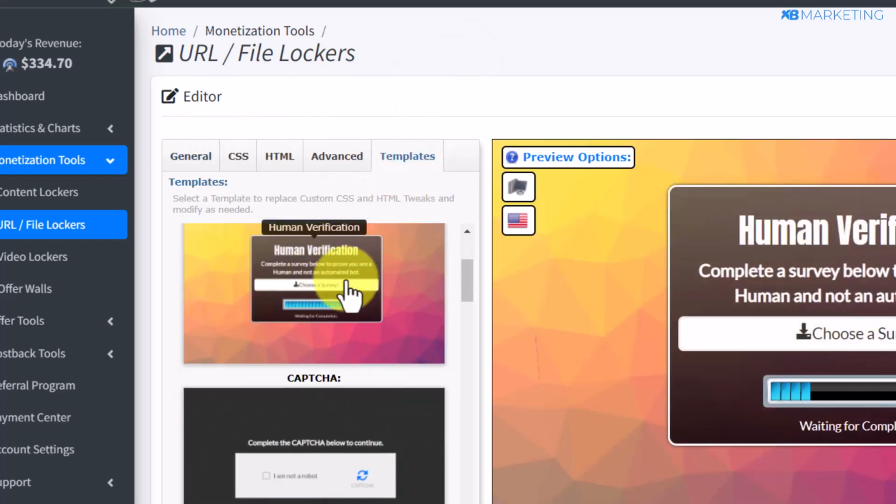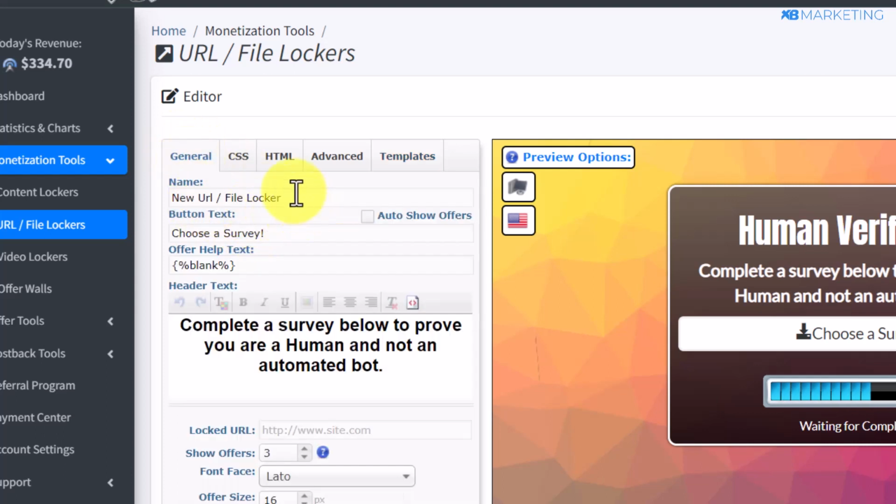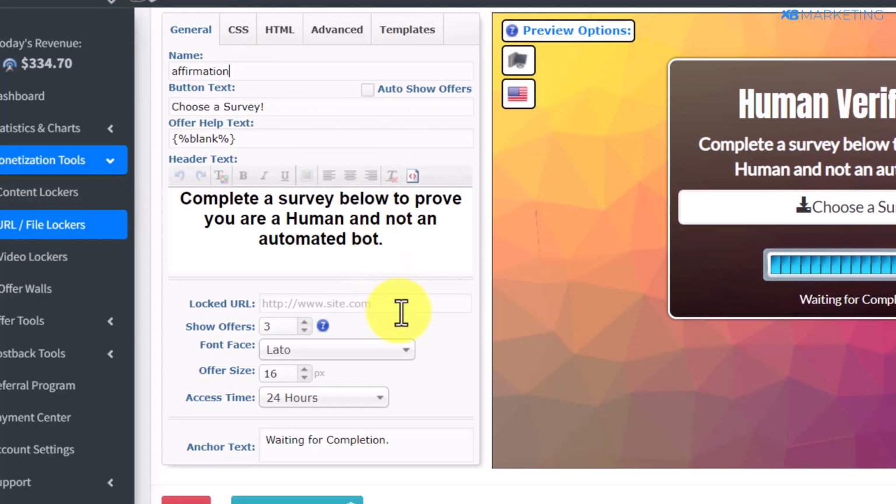And I'm going to take this template as an example. And once you do this, you want to come over to the general tab and now you want to give this a name. We're going to call this affirmation. All right, so once you do this, then the next step, now we are going to need content that will be looking right here.